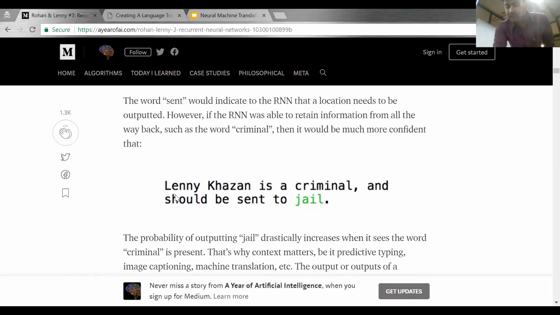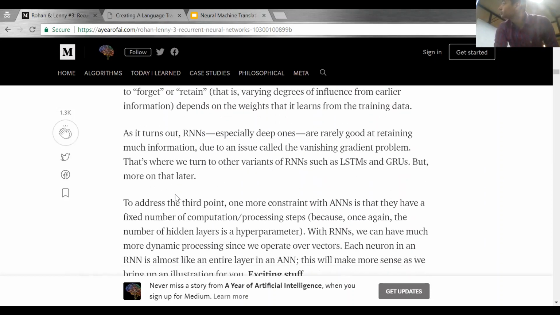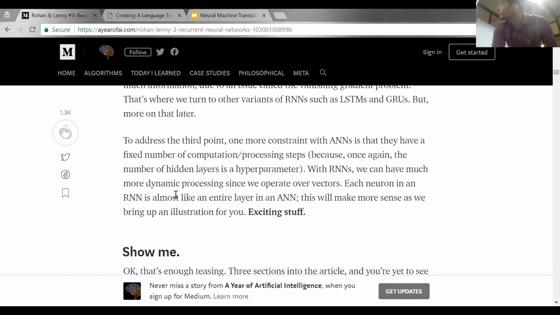The third limitation is fixed input size and output size, which is still the same. If we are not giving the whole sequence, then it doesn't make any sense. So that is the third limitation.